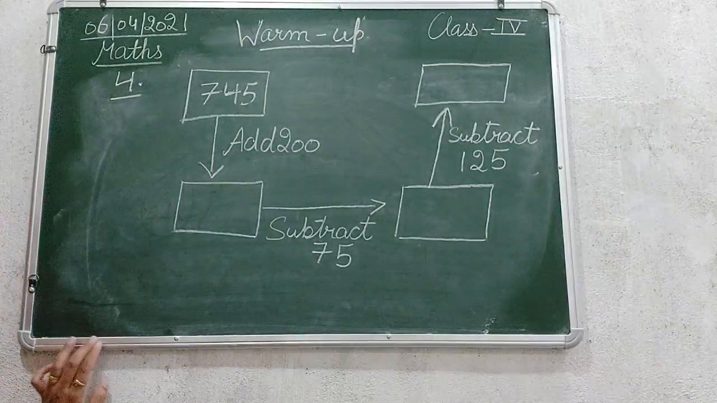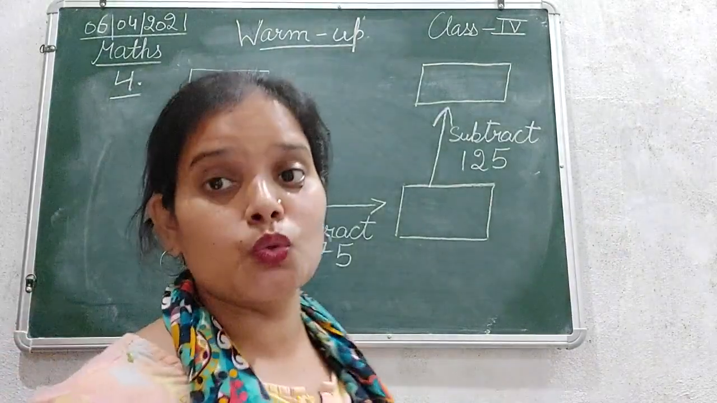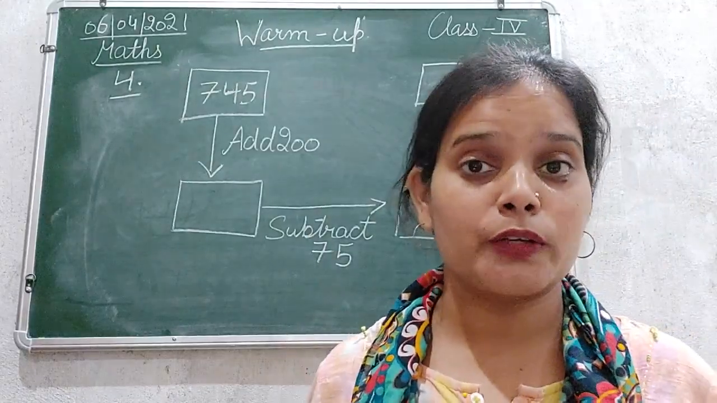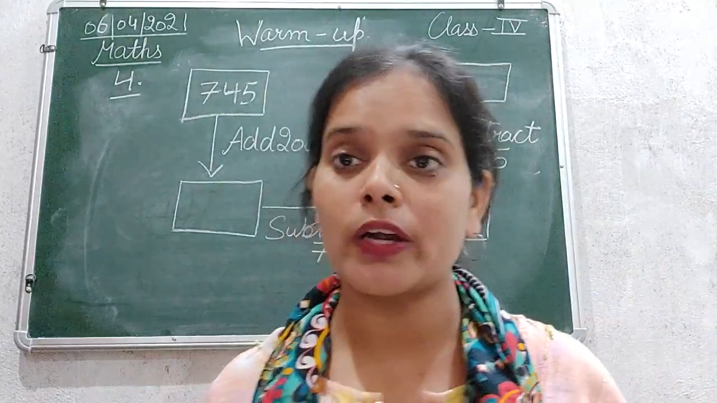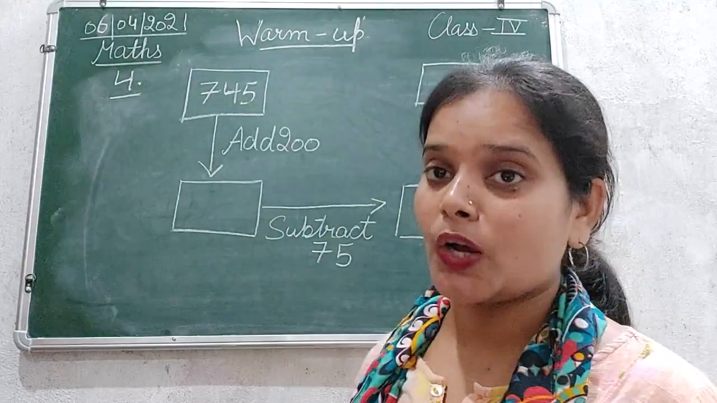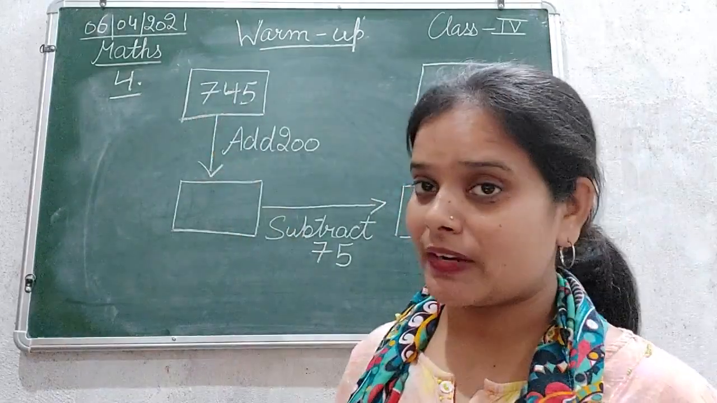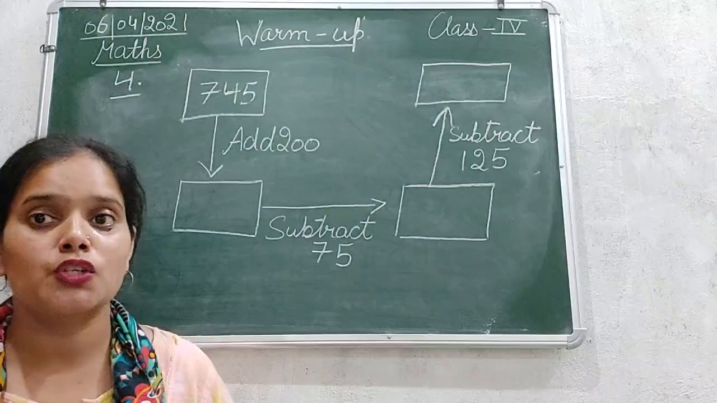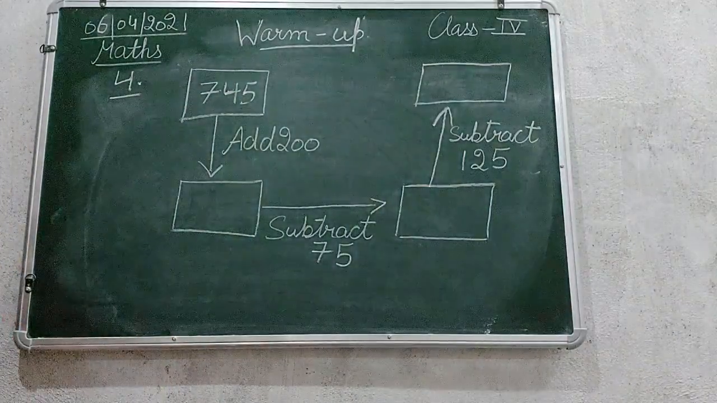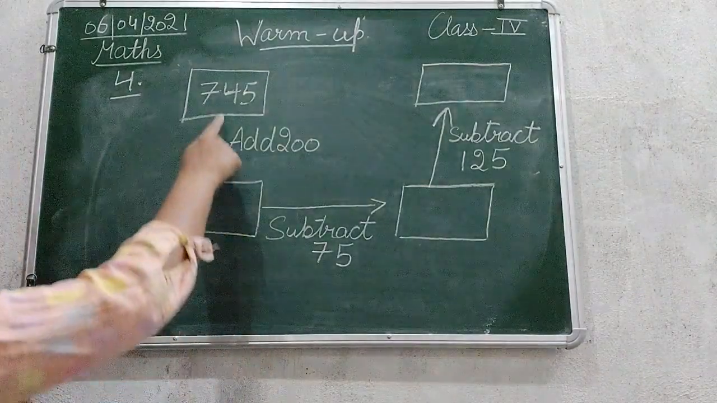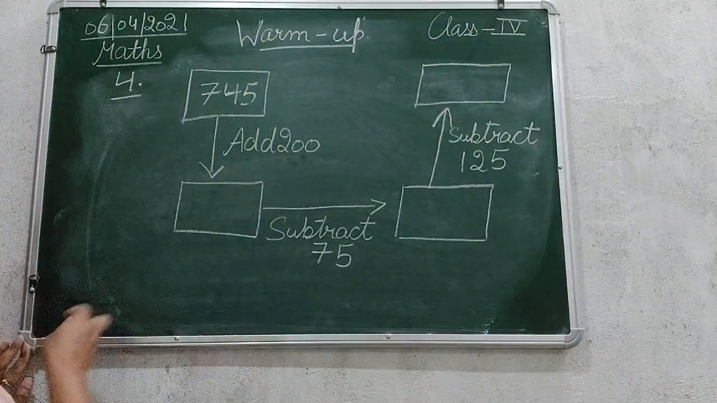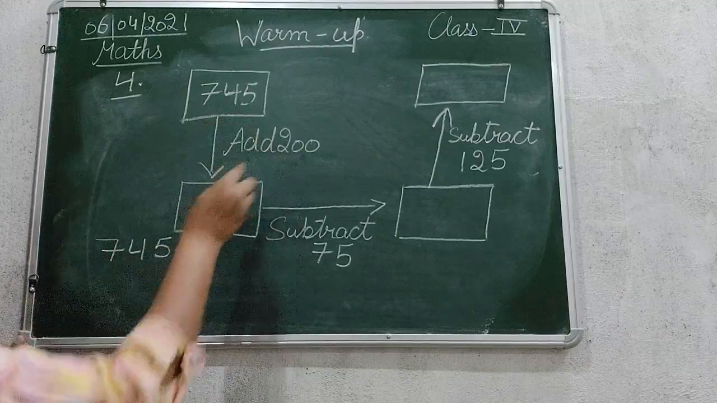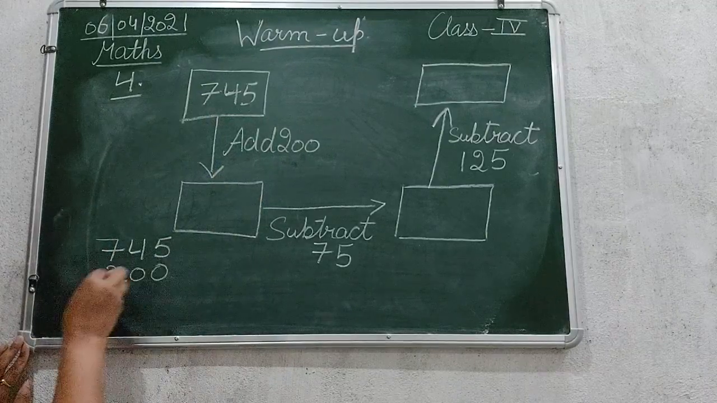Add 200 means 200 प्लस करो, 200 को ऐड करो. किस में प्लस करो? 200 तो हमें ऐड करना है, but in which number are we going to add 200? So we are going to add 200 in 745. So that means we need to add 200 into 745. So 745 plus 200. Okay, so that we are going to do in the rough. 745 plus 200.